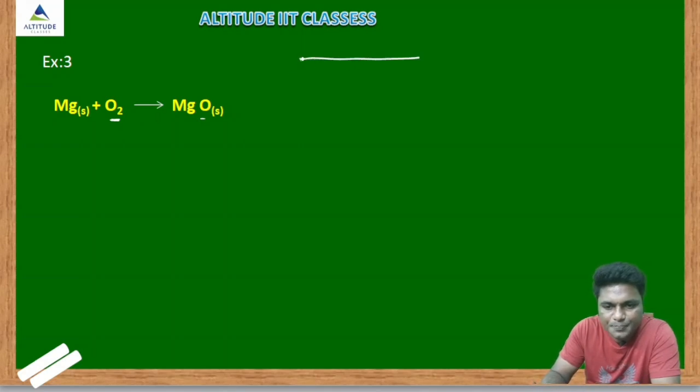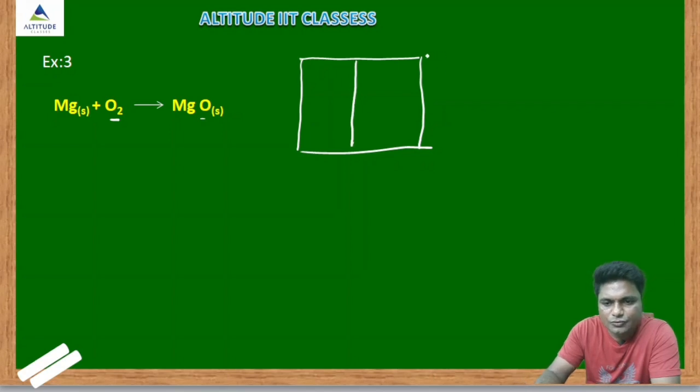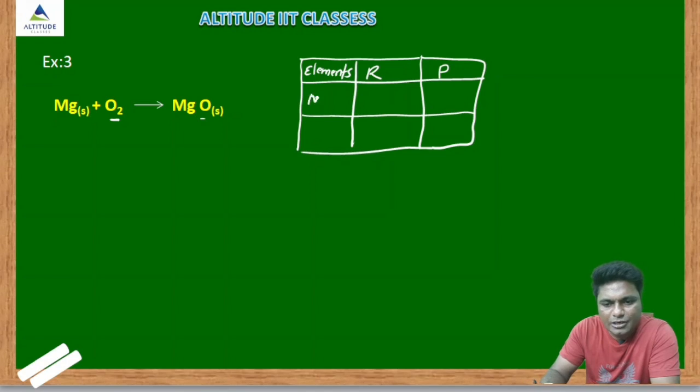Draw a box with 3 columns, okay? So one more column I will take here. First we will write the element. These are the elements, R means reactant, P means product. How many types of elements? Only 2 types are there: magnesium and oxygen. In the reactant side, how many magnesium? Only 1. Product side only 1. Oxygen: reactant side 2, but product side 1.